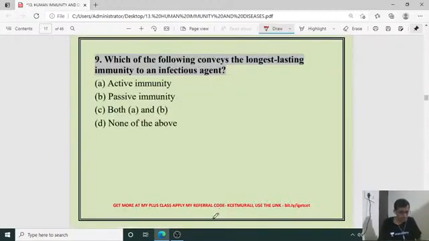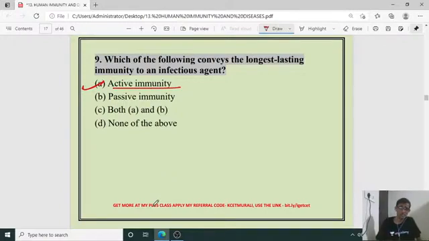Next, question number 9. Which of the following conveys long lasting immunity to an infectious agent, which will be there in a powerful manner for a long duration of time in our body? Active immunity, passive immunity, both A and B, none of the above. The right answer is active immunity, because it is produced in the body itself. With respect to immunization, we have active immunity.